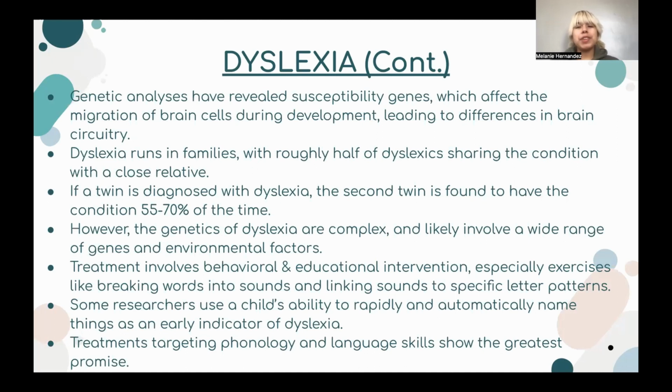Dyslexia runs in families. Roughly half of dyslexics share the condition with a close relative. It is important to note that the genetics of dyslexia are complex and likely involve a wide range of genes and environmental factors. Treatments can involve behavioral and educational intervention, especially exercises like breaking words into sounds and linking sounds to specific letter patterns. Some researchers use the child's ability to rapidly and automatically name things as an early indicator of dyslexia. Treatments targeting phonology and language skills show the greatest promise.